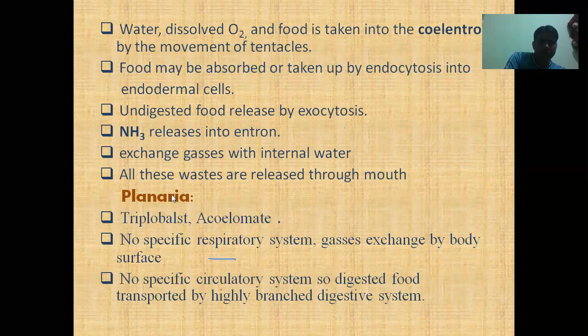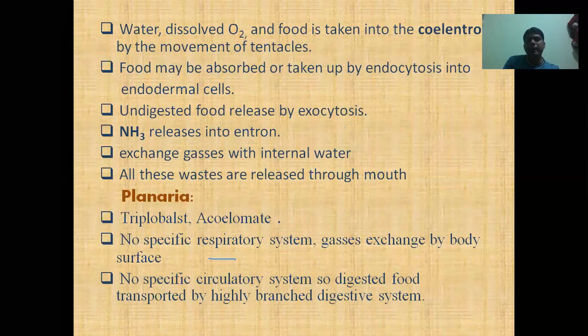And now we are going to discuss planaria. The planaria is a triploblast. Triploblast means planaria contains three germ layers: the endoderm, mesoderm, and ectoderm. But planaria is acoelomate, means having no body cavity. If an animal contains no body cavity, there is no gap between the innermost cell and the outermost cells. The innermost cells are the digestive cells, and the outermost cells are the body wall, or you can call it the skin.